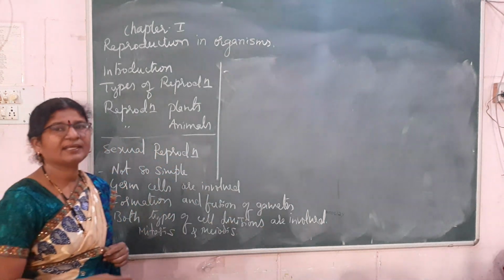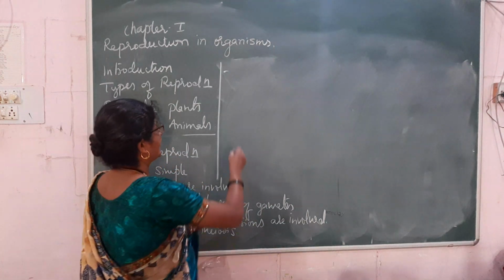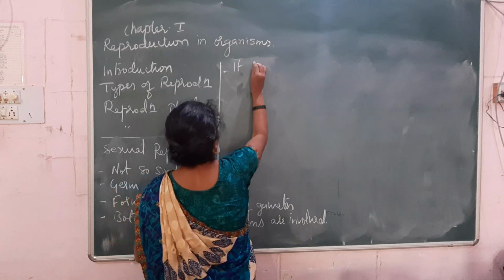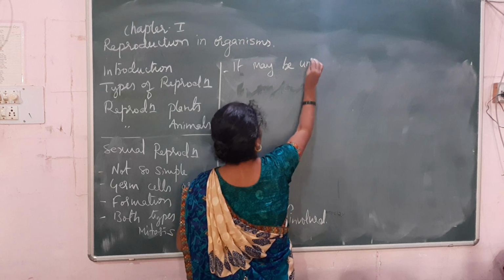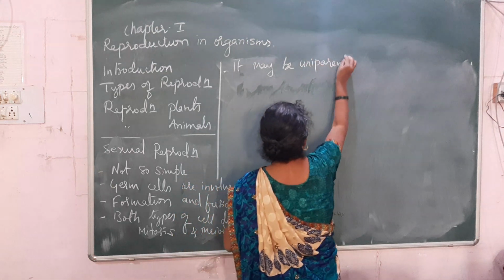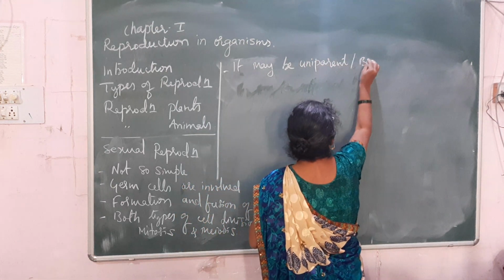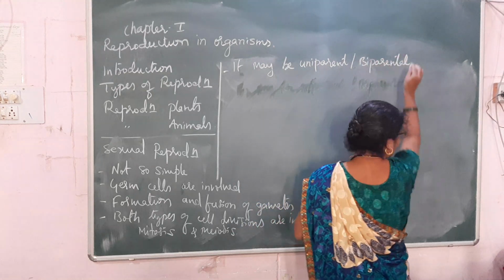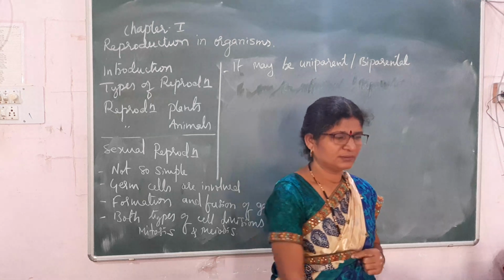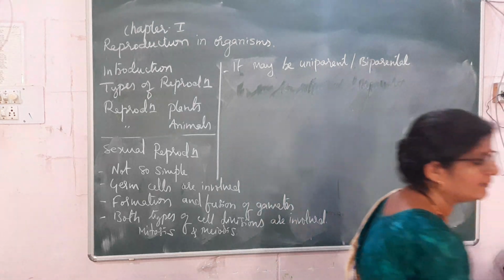Sexual reproduction may involve one or two parents. It may be uniparental or it may be biparental. So one or two parents are involved in the reproduction.